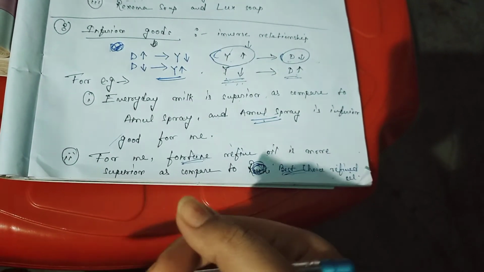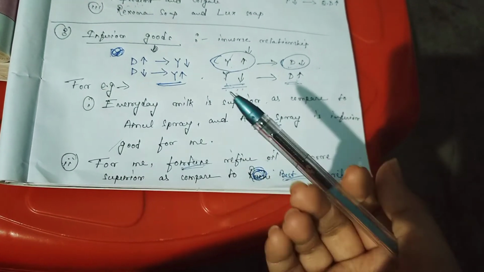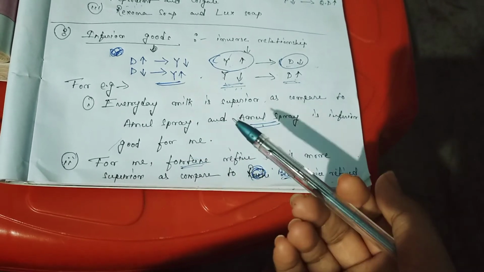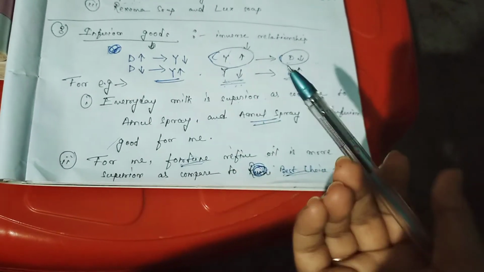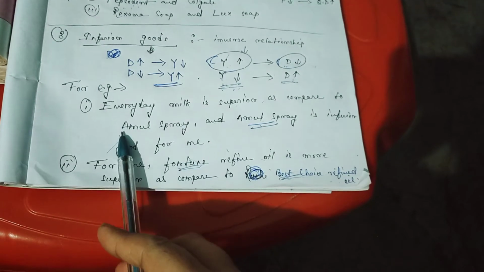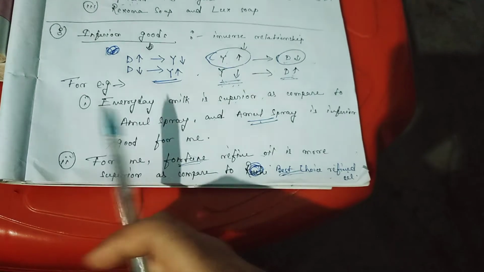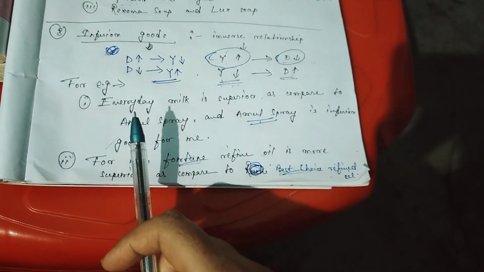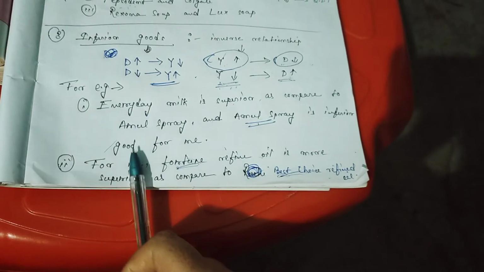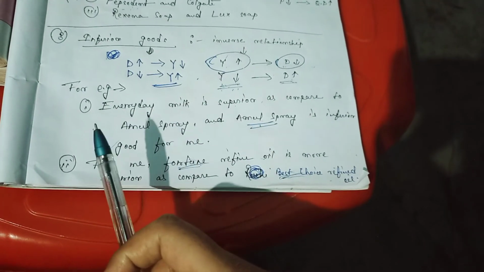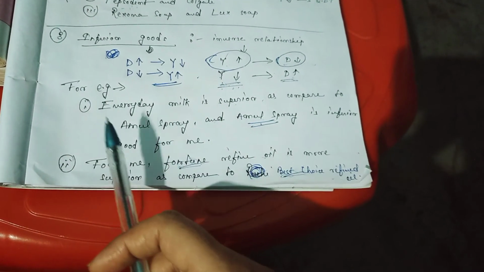And for you people, inferior goods are different. Okay, and for others it is different. So inferior goods vary from person to person, as it depends on the income of the consumer. Okay, so this is what inferior goods are.